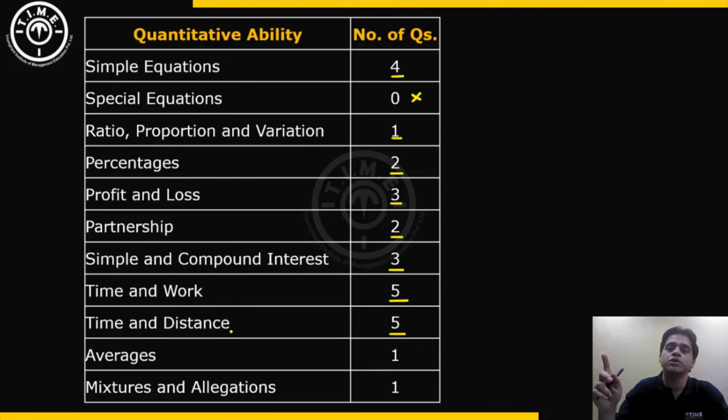There were questions where there are 2 trains starting at 2 different places and they are meeting and then they are crossing each other. So one question in terms of time taken to meet, another in terms of after meeting, if the time is given, what is the ratio of their speeds. So those can be considered in general to be difficult questions. There were 2 questions based on races which were of moderate difficulty. There was 1 question based on average which was again moderate. 1 mixtures and allegation question which can be considered as a little bit difficult.